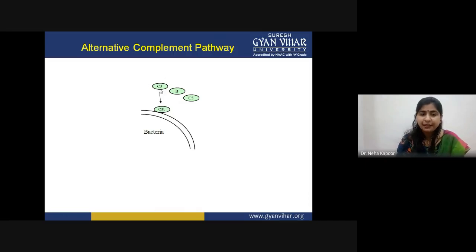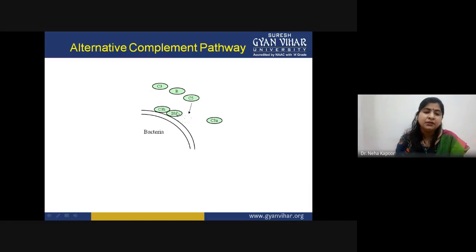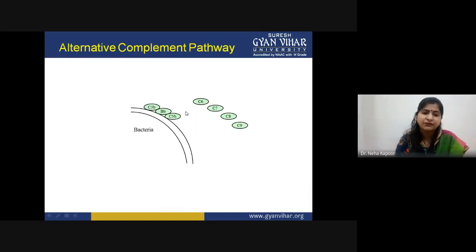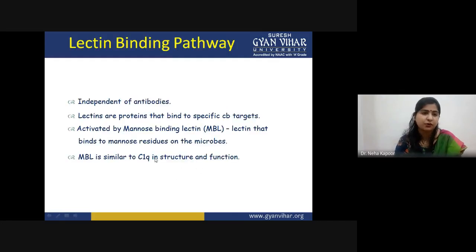The first starting point is the C3 protein. It is being cleaved. C3b protein will be binding to factor B. After that, C5 protein would be coming, it would be cleaved, and C5a is formed. After that, the steps would be repeating in a similar fashion as the classical pathway. C6, C7, C8 would be binding to it, and after that, the rapid polymerization of C9 would be happening so as to form the membrane attack complex. So this is the second pathway.